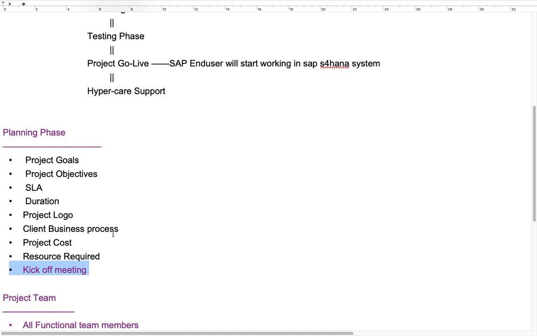You just say to your interviewer that I was involved only in the kickoff meeting, I was not involved in setting the project duration, logo, etc. My project manager guided about these things, and I met my senior members and cross-module team members. Apart from this, I did nothing in this area, that you can say to the interviewer.